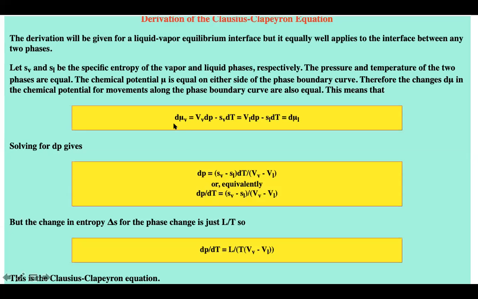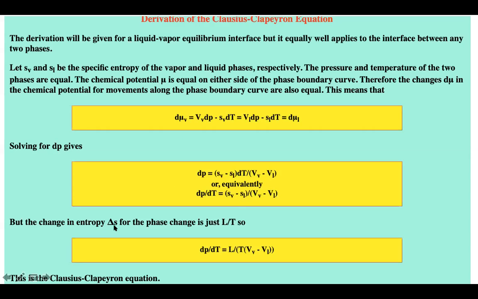So for this we have this equation with respect to the specific entropy of the vapor and liquid phases. The vapor phase is represented by SV and the liquid phase is represented by SL. So all the other parameters, V and L, represent vapor and liquid respectively. We'll solve for dP from this equation. Here mu is the chemical potential, and this potential can be defined like this, and then you solve for dP, you will get something like this.